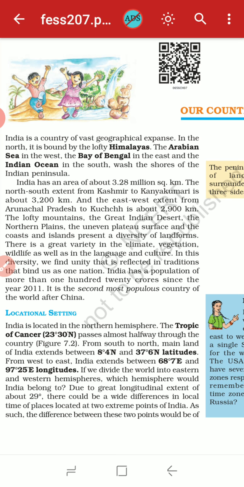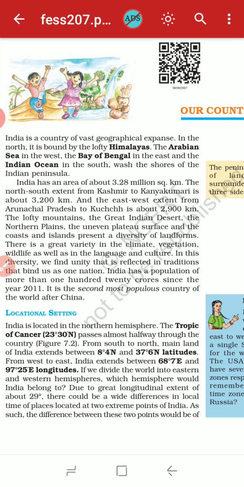Okay, and the east-west extent from Arunachal Pradesh to Kutch is about 2900 kilometers.